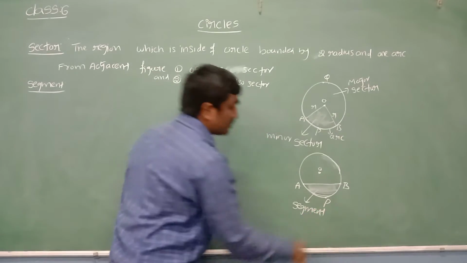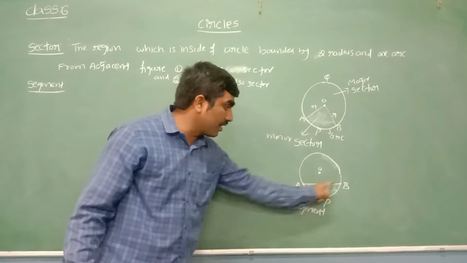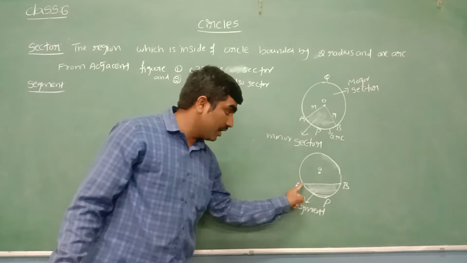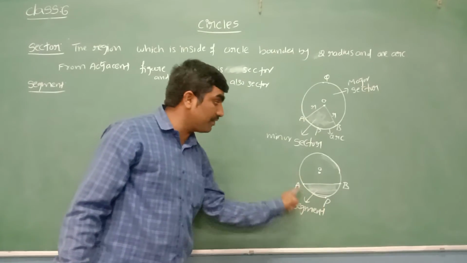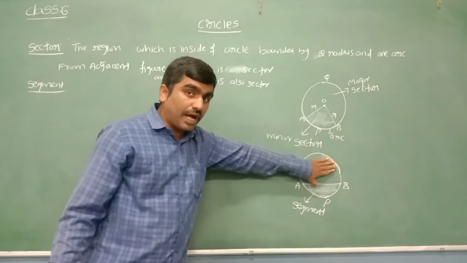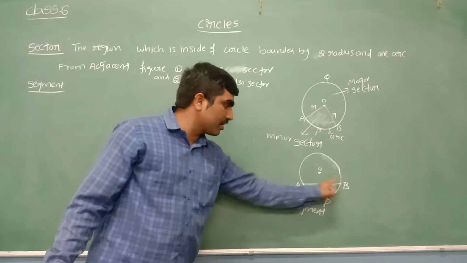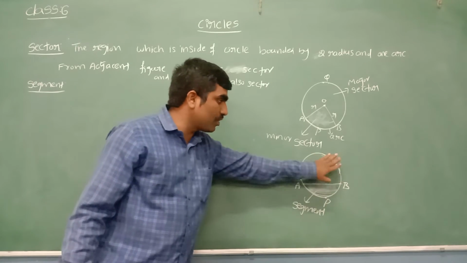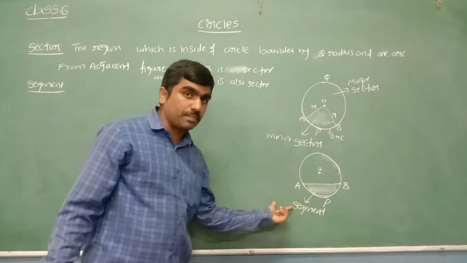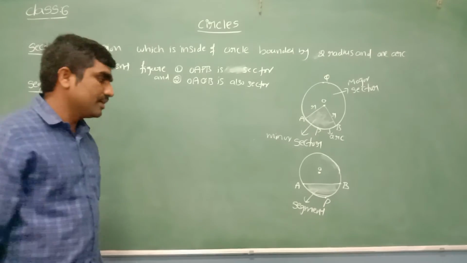Now tell me what we can say about a segment. Sir, a segment is also inside the circle, bounded by one chord and one arc. AB is the chord joining two points on the boundary. APB is an arc, a part of the boundary of the circle. It is called a segment. What do you say about the unshaded part? The unshaded part is also called a segment, since it is also bounded by one chord and one arc. The segment which has a smaller arc is called a minor segment. The segment which has a major arc is called a major segment.